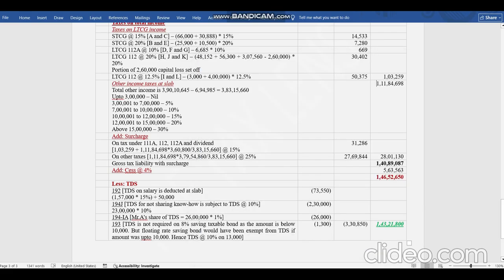If your income is more than 50 lakhs, then 10% surcharge. If your income is more than 1 crore, then 15% surcharge. If your income is more than 2 crores, then we will check the conditions.